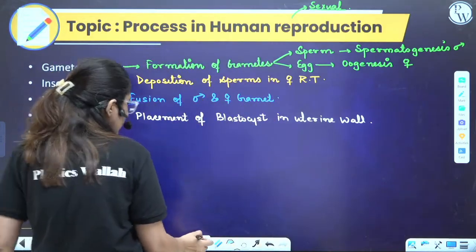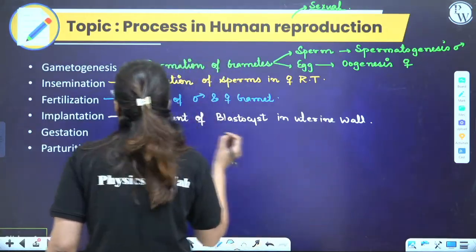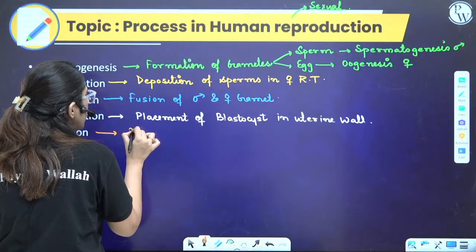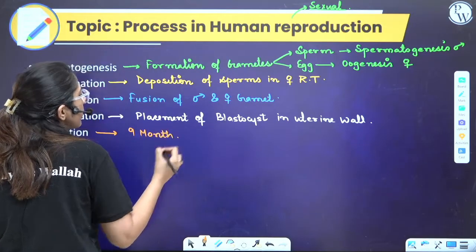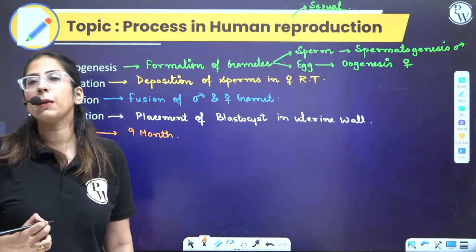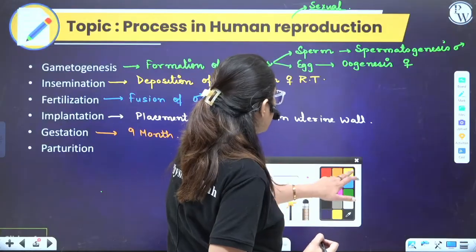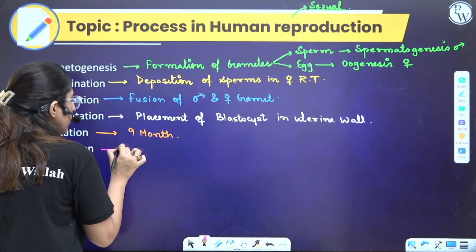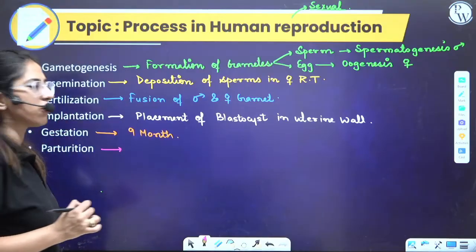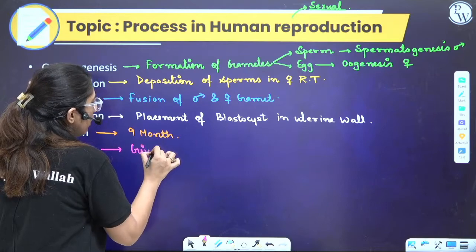Moving on to the next, which is gestation. So what do we mean by gestation? Gestation means the period of 9 months, that means the period of time for which a female keeps a baby in her uterus. Clear? Many students say it's the stomach. It's not the stomach, it's the uterus. The next is parturition. So parturition means what? Parturition means after the gestation period, giving birth.